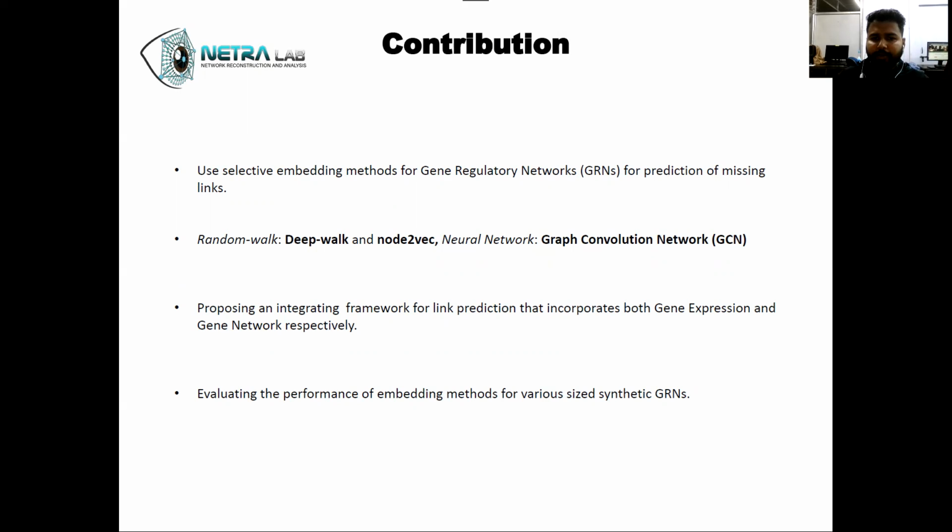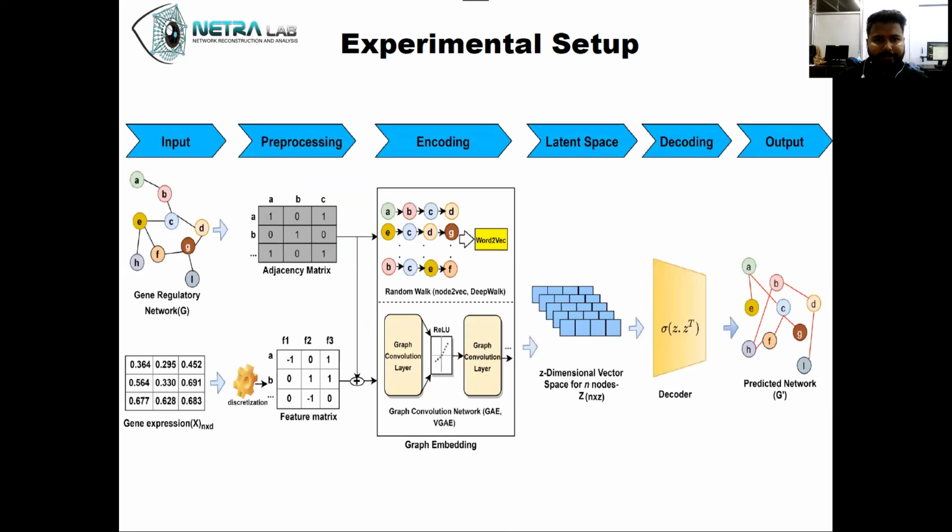The second one is a neural network based method, which we call the graph convolutional network, also synonymous with graph neural networks. And we propose here an integrating framework that can incorporate both gene expression values and the gene network all together in order to do the missing link prediction. And we also evaluate the performance of various embedding methods on various sized synthetic GRNs.